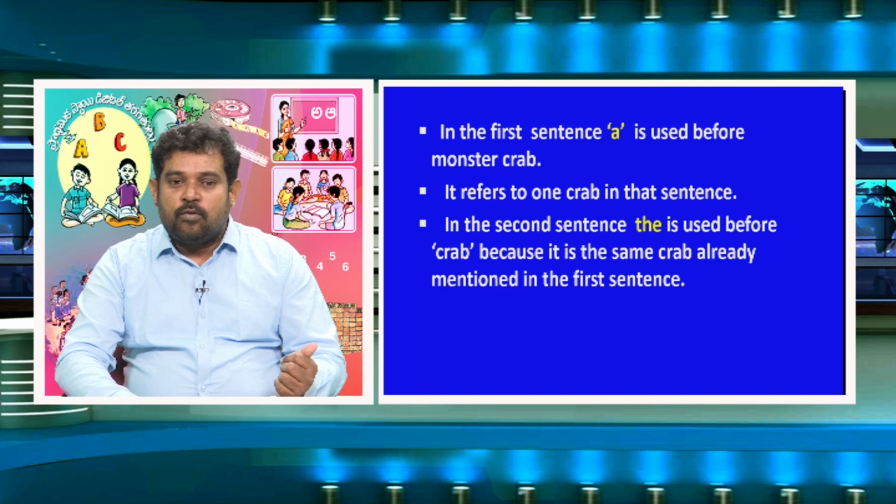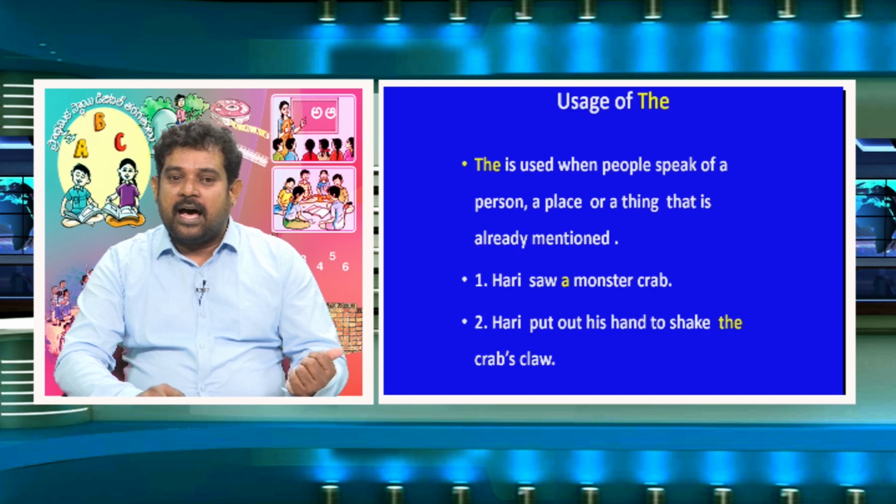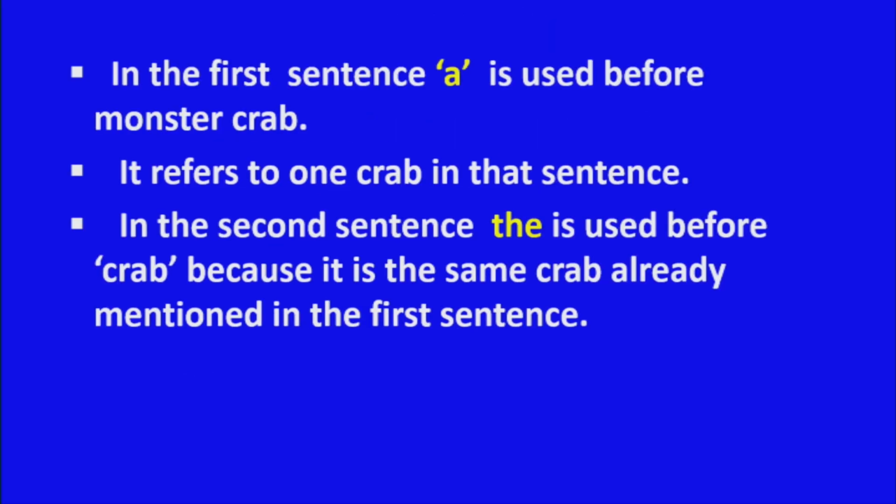So, let us go back to the sentences once again. Hari saw a monster crab. First sentence. Hari put out his hand to shake the crab's claw. Second time when we mentioned it, observe the last point. In the second sentence, the is used before crab because it is the same crab already mentioned in the first sentence.